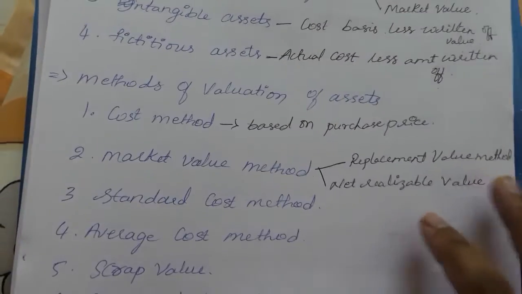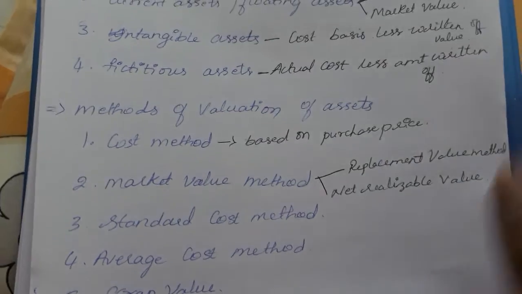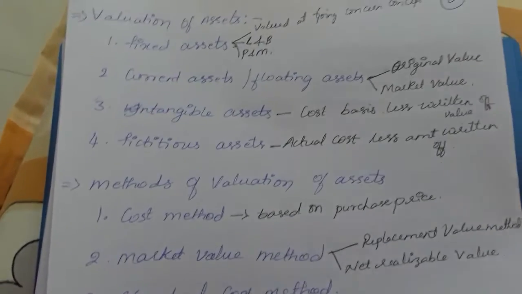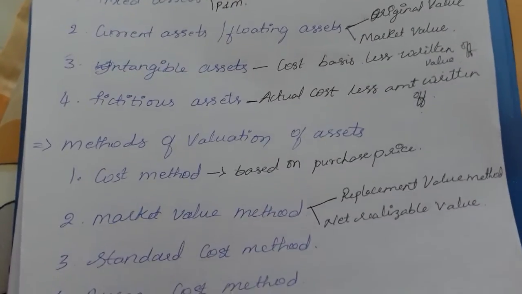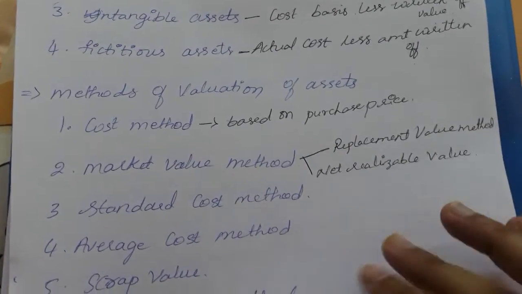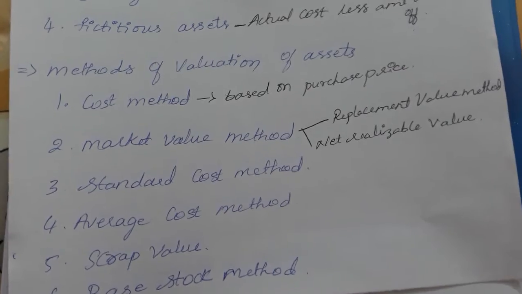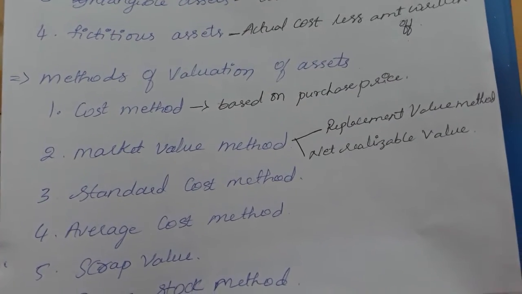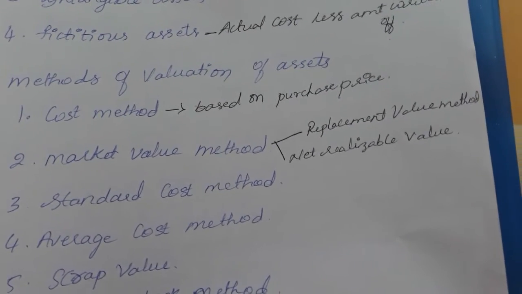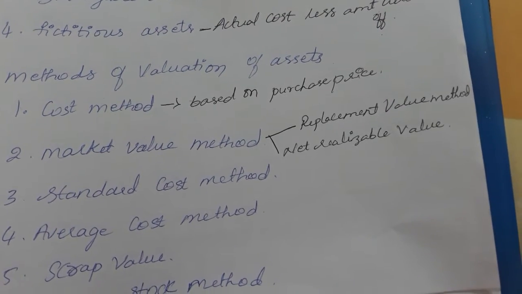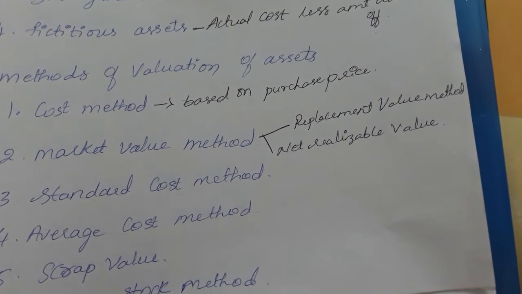Next, coming on to methods of valuation of assets. Here we came to know what is included and what concepts have been included. Next, coming on to the methods which are used for valuation of assets. First is the cost method. In this method, valuation of an asset is made on the basis of the purchase price of the asset.